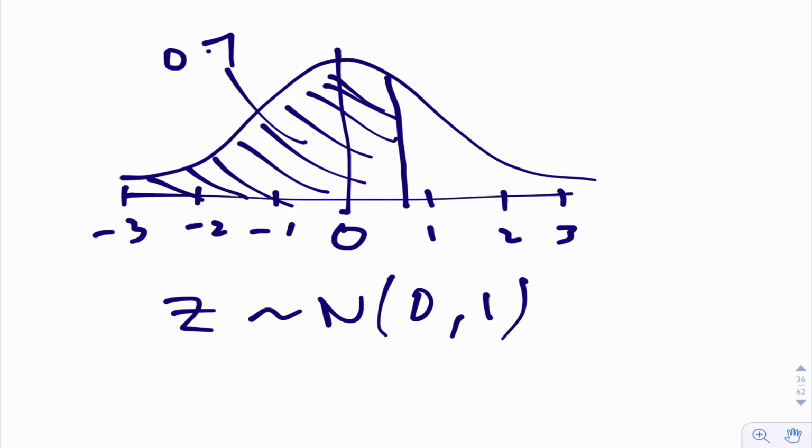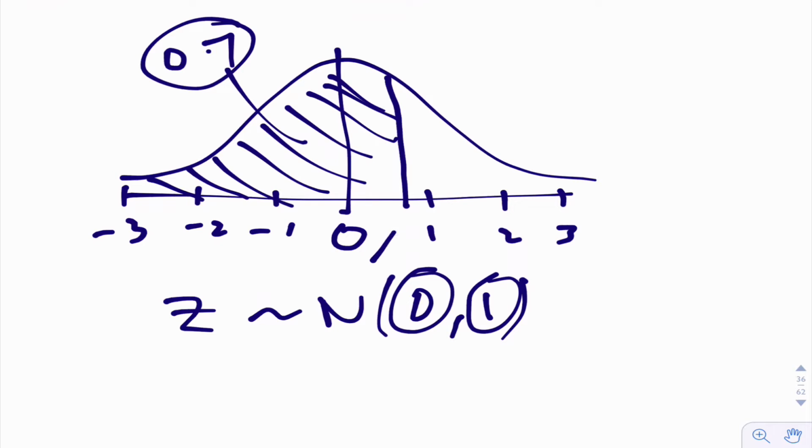So on our calculator, this is clearly an inverse normal problem. On our calculator, we would do the inverse norm CDF. We're looking at the left tail. We're looking at a probability of 0.7, p equals 0.7, standard deviation 1, mean 0, and press enter. That will give us that z-value right there.